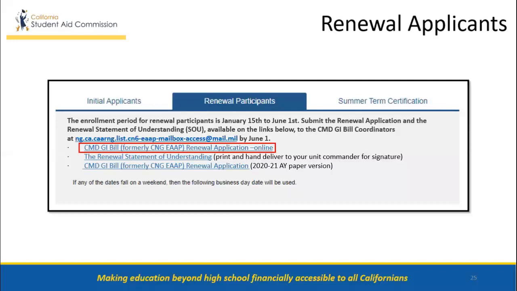Students must submit the renewal application and the renewal statement of understanding, both available online at the Commission's CMD GI Bill, formerly CNG EAP, website. If students are renewal students for the CMD GI Bill Award Program, they will click on the Renewal Participants tab, which will bring them to their requirements. Students must submit both the renewal application and the renewal statement of understanding by June 1st.